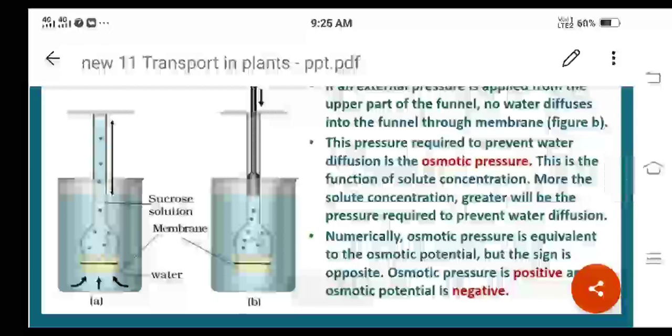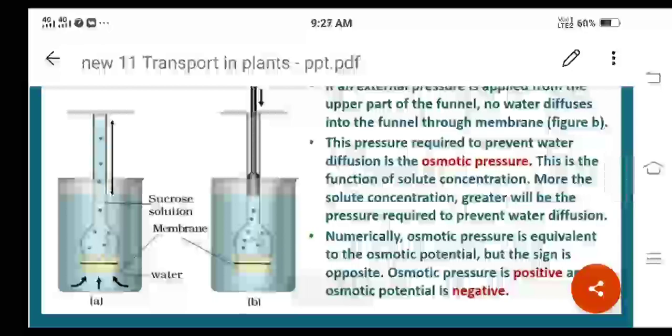Numerically, osmotic pressure is equivalent to the osmotic potential. It means we write OP equals psi s: osmotic pressure is equal to solute potential, or osmotic potential, but the sign is opposite.